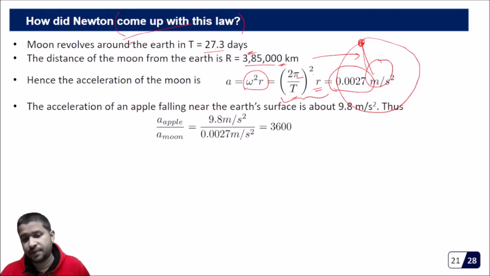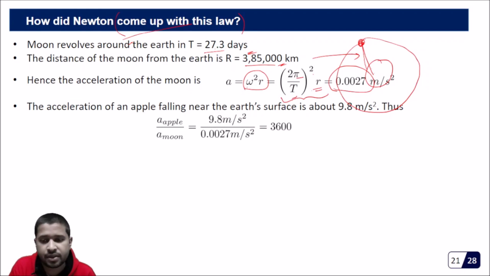After that, the acceleration of an apple falling near the surface of the earth. We know the story, right? An apple must have fallen in front of Newton, and Newton was thinking why this happened, and finally this led to the discovery of gravitation. Anyways, let us take an example of an apple. You can take anything for that matter.